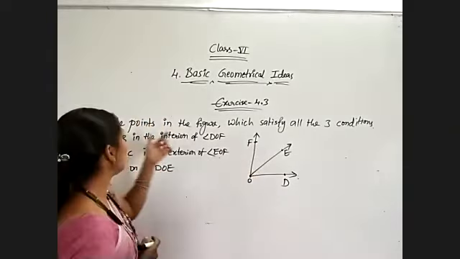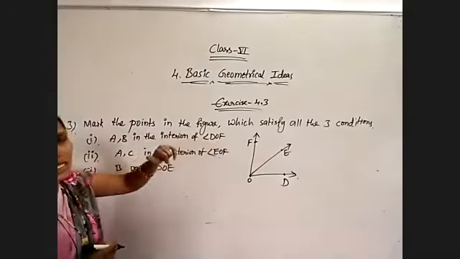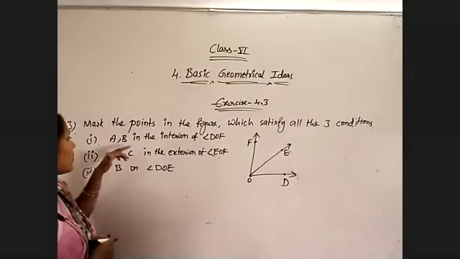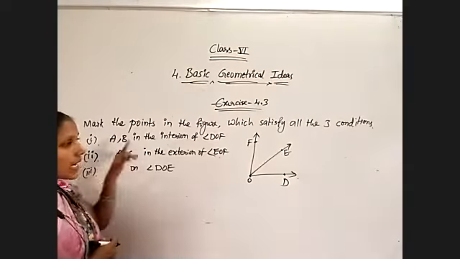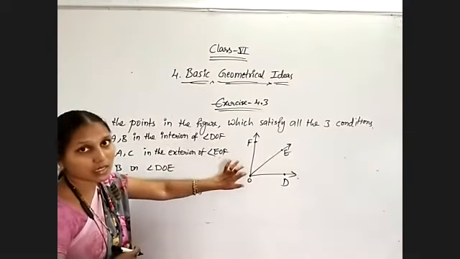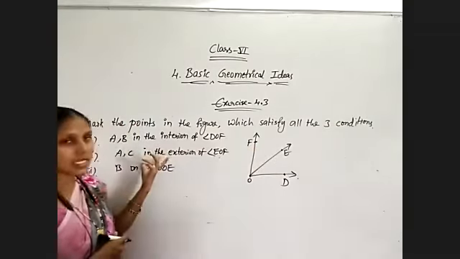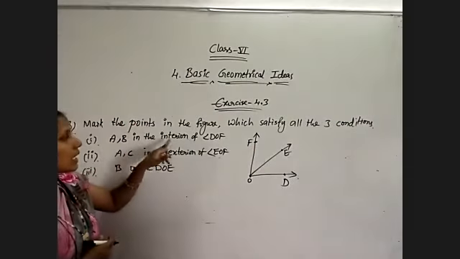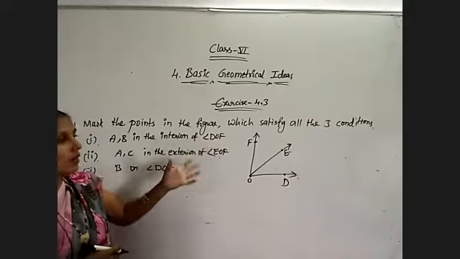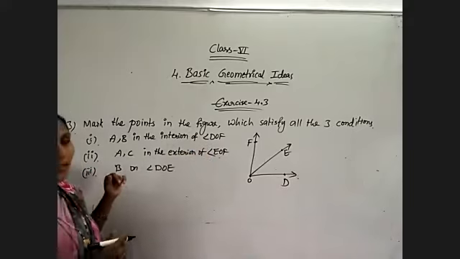Okay. Now, which satisfy all the three conditions. What is my first condition? Observe. A, B, C points I need to locate here in this picture, according to this condition. A, B in the interior of angle DOF. What is the interior of angle DOF? Identify first.